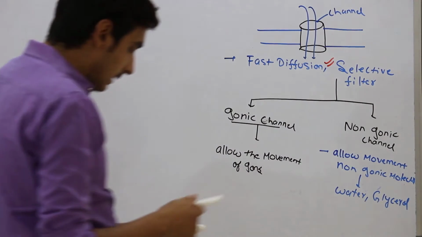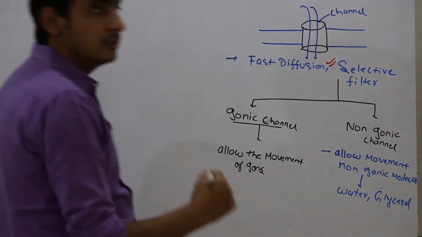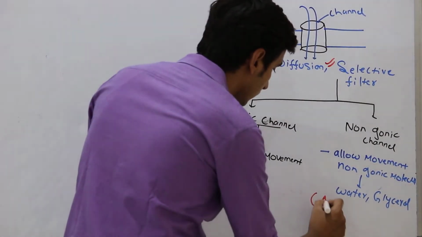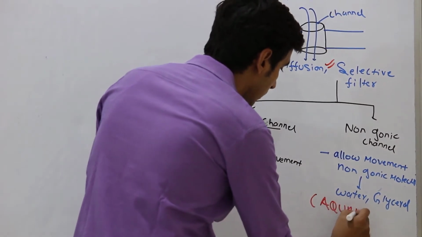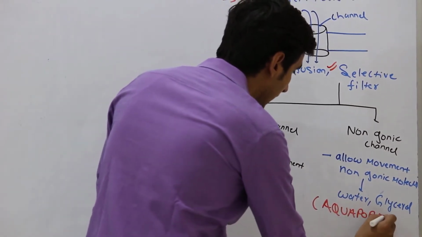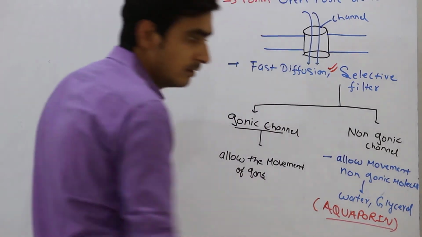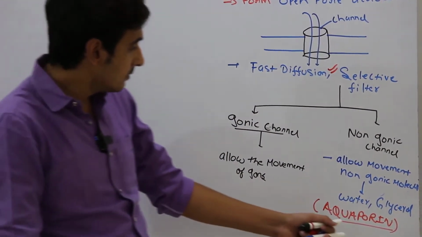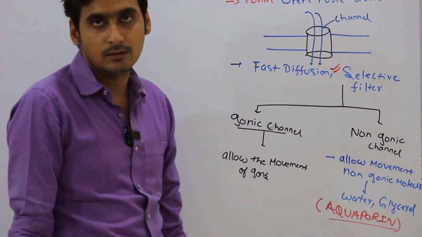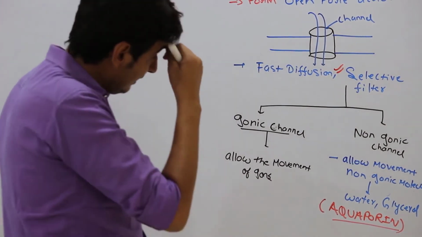And the best example of a non-ionic channel is the aquaporin. This aquaporin is very, very important, and I would be taking aquaporin lectures in the next coming lectures.